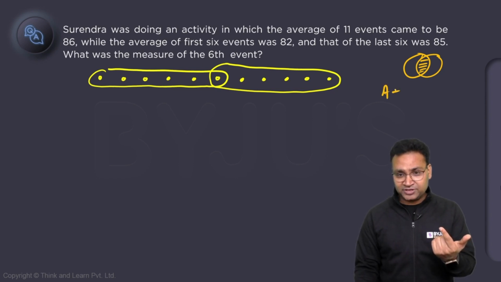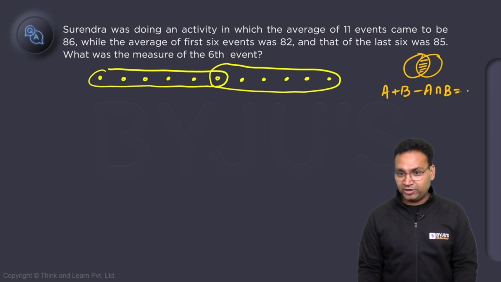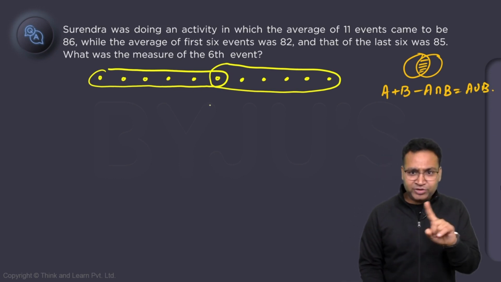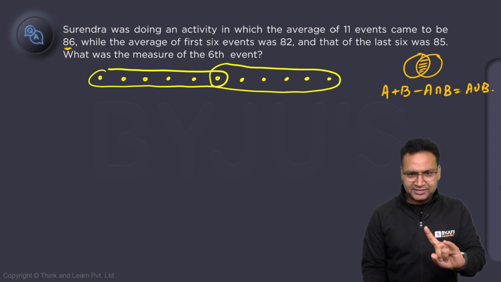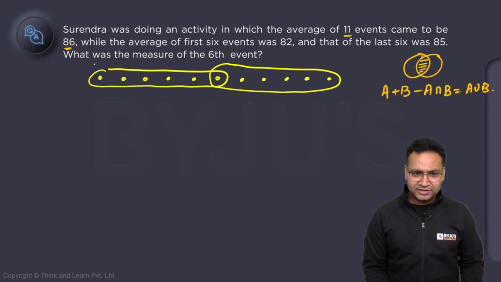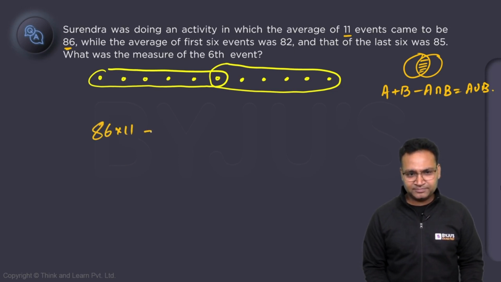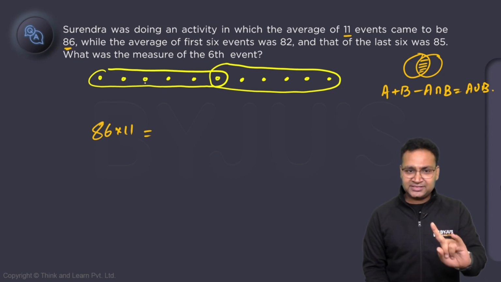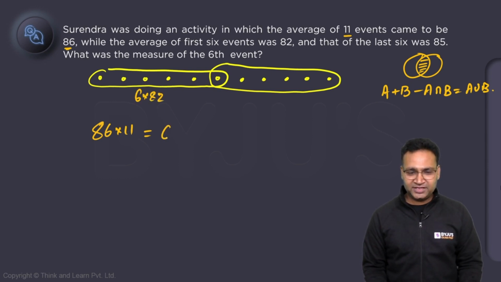We read this in the percentage class. A plus B minus A intersection B is what? A union B. Everyone here? Perfect. So what is the union in this particular question? 86 into 11 is the union. This complete is the union. So 86 into 11 is the union, equal to, what is this number? Highlight this. This is 6 numbers. Average is 82. So 6 into 82 is the summation. Clear?